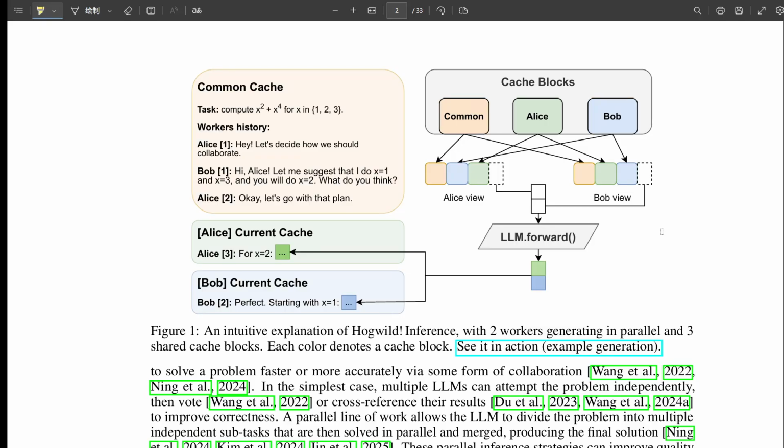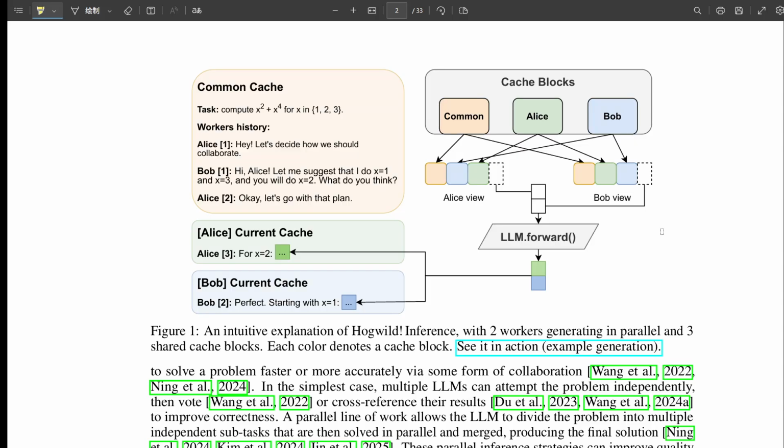Okay, conceptually that makes sense. Instant sharing enables collaboration. But technically, sharing a KV cache sounds incredibly tricky. Each worker is generating its own sequence. How do you deal with positions? A token from worker Bob is at, say, position 50 in Bob's sequence, but from Alice's perspective, looking at the shared history, it might appear much later. Right? You've hit on the absolute core technical challenge, and solving this is really the breakthrough that makes Hogwild work efficiently.